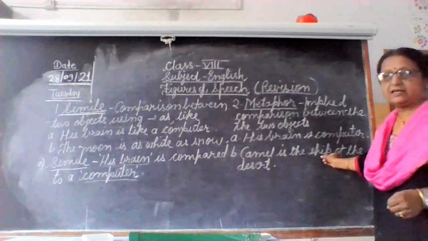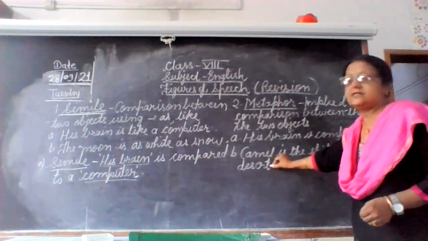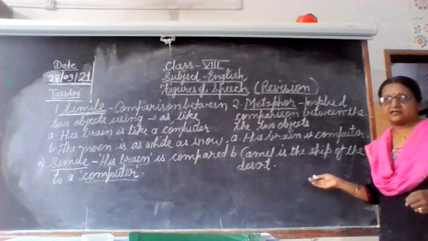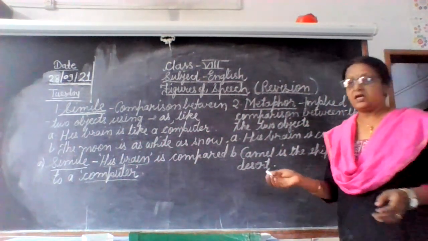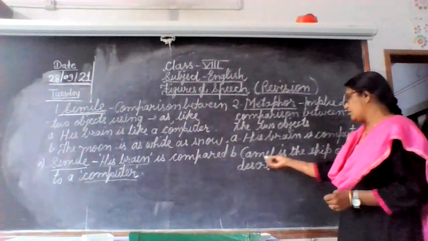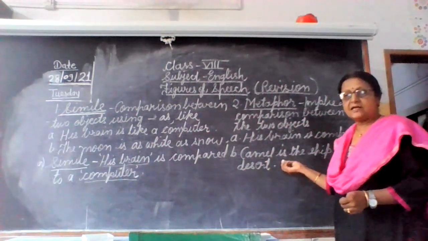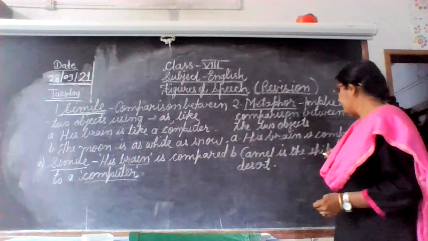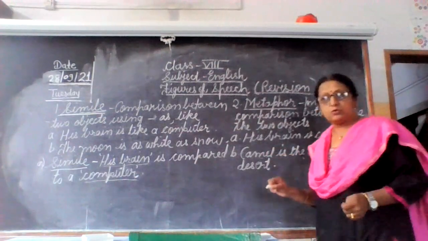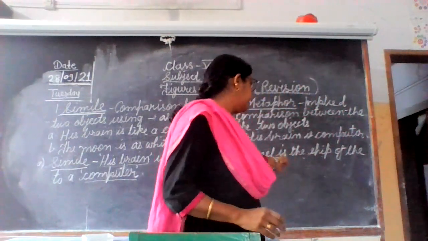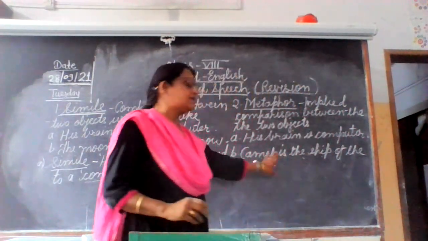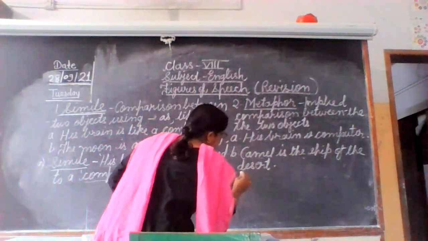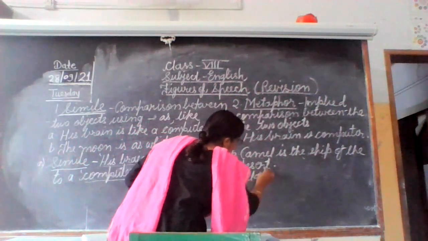As the ship does work in the sea, so same the camel does in the desert. So we come to know camel is compared to the ship which carries the goods or the persons. So camel does the work of a ship there. So in the desert camel works and in the sea ship works. So camel is the ship of the desert. Here we come to know that camel is compared to a ship. So here also we can write camel is compared to the ship, only that is sufficient. So when we will explain, first we have to write down metaphor.